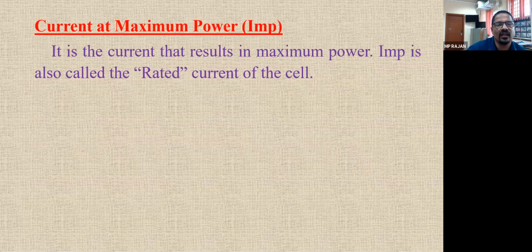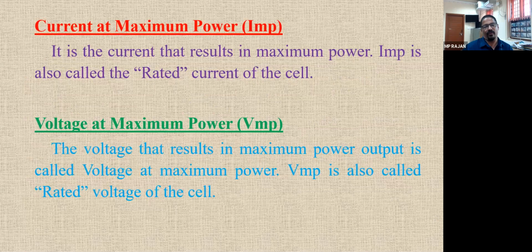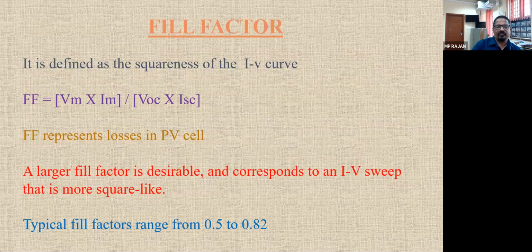One more thing we'll see. Current at the maximum power is called IMP, already explained. This is the voltage corresponding to the maximum power point, and this is the current corresponding to the maximum power point. Both are called voltage at maximum power, VMP, and IMP respectively. So fill factor. What is fill factor?